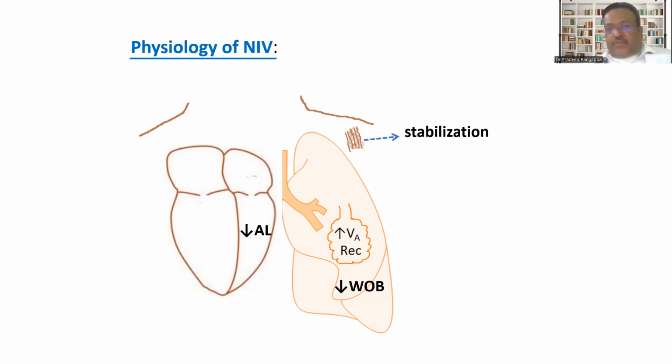NIV has a very important role in stabilizing the chest wall. Or you may have conditions with reduced minute ventilation, like neuromuscular weakness, where you need support for the muscles to function. In respiratory muscle weakness, NIV can also be used as an adjunct. NIV is helpful in stabilizing and enhancing chest wall activity.